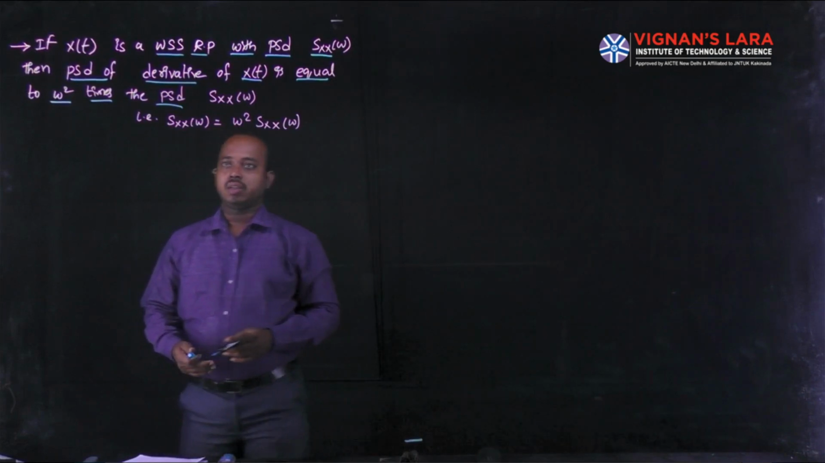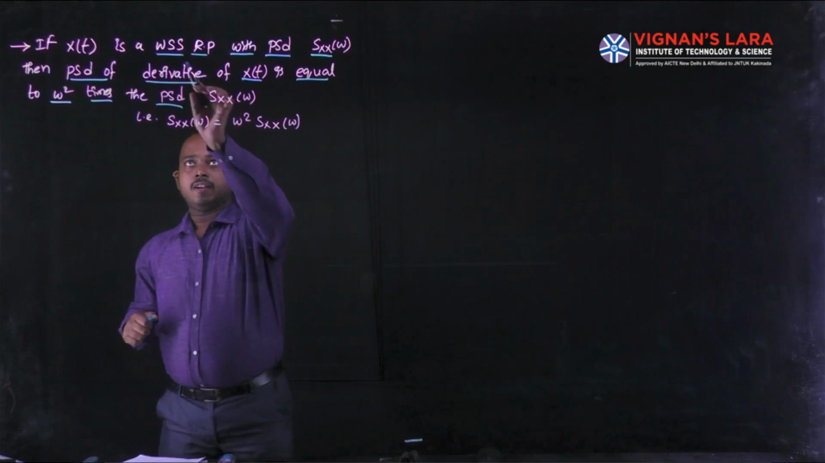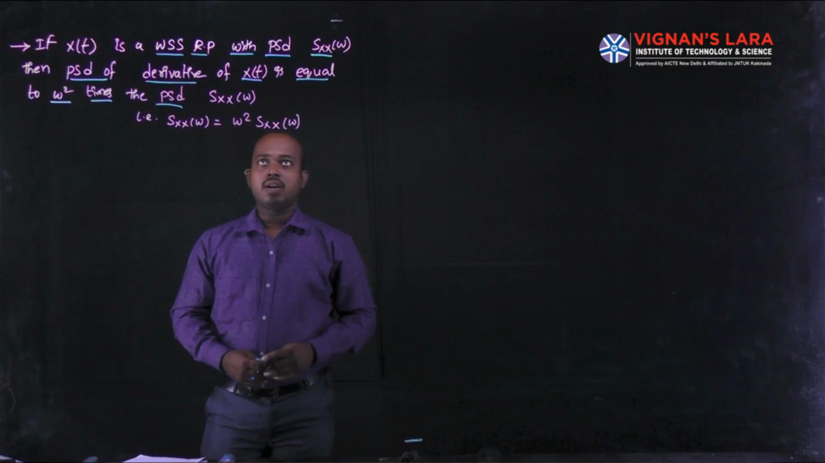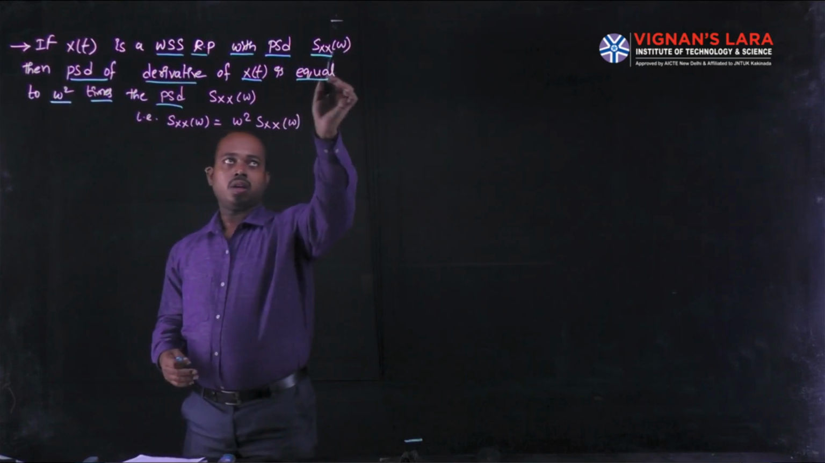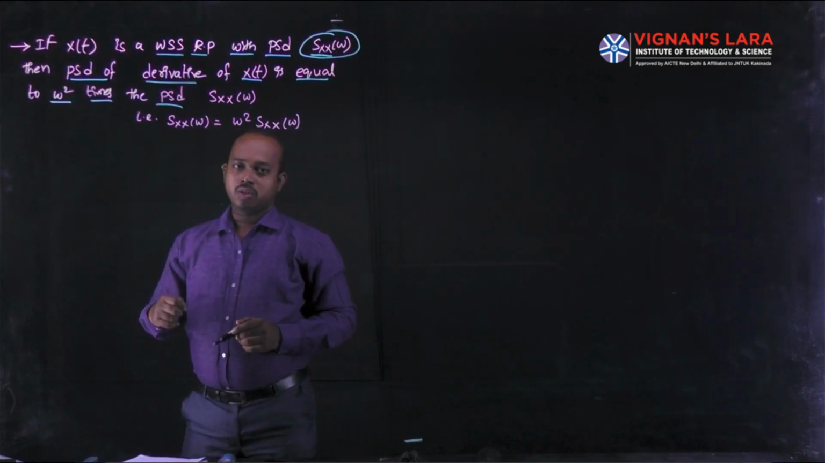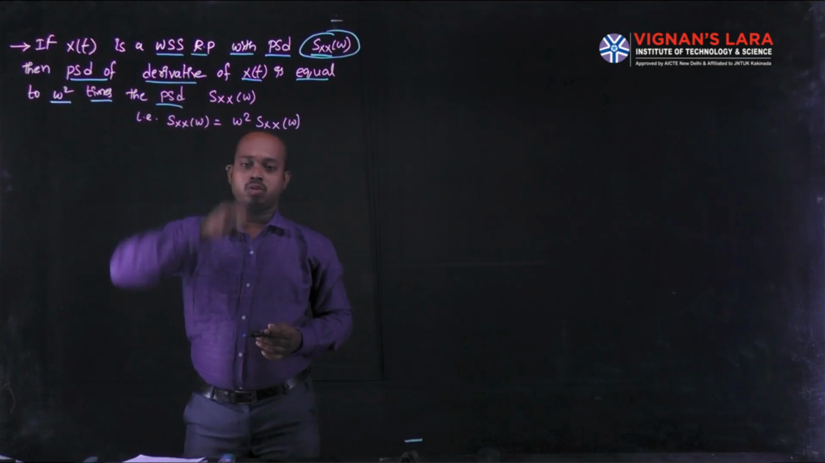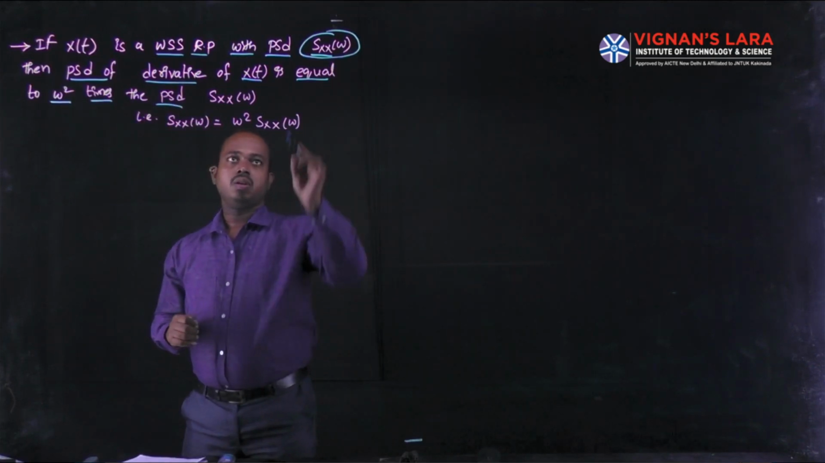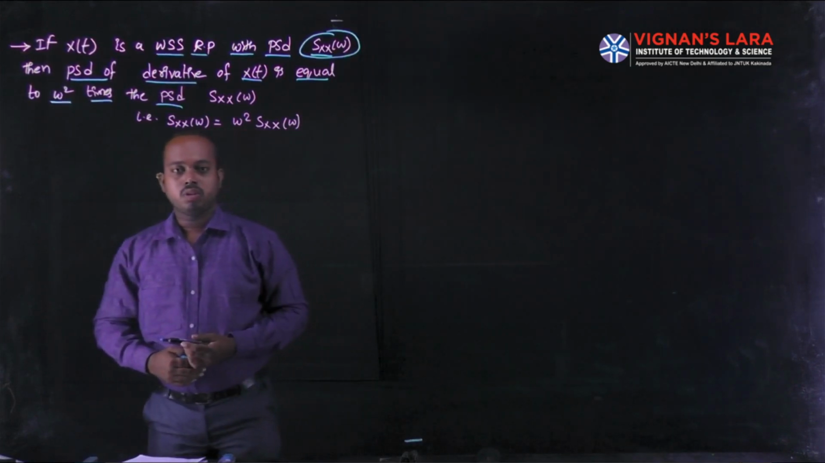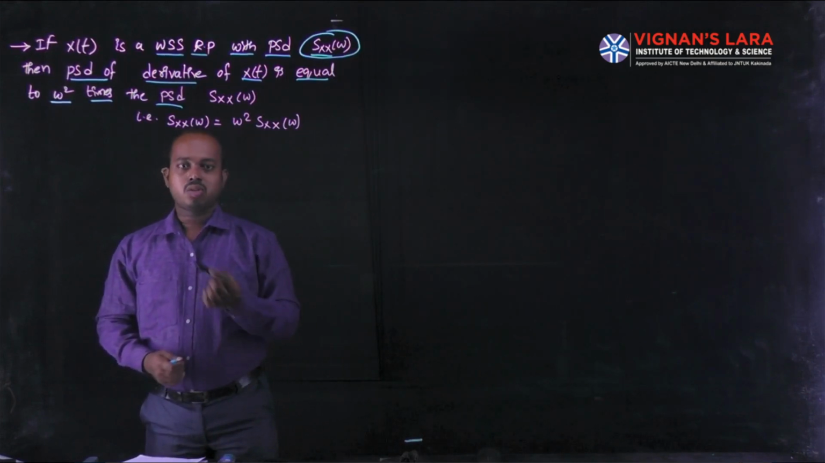What is given? Given that x of t is a random process. It is a WSS, wide-sense stationary random process. In that random process, its power spectral density is S_xx of omega. The PSD of the derivative of x of t is equal to omega square times the PSD S_xx of omega.